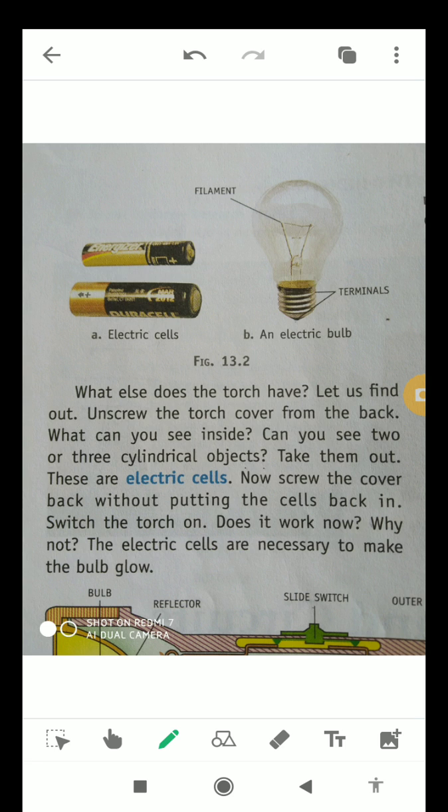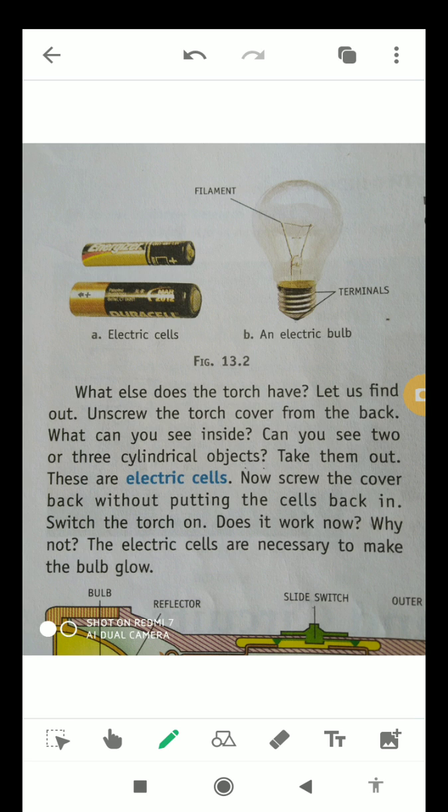What else does the torch have? Let's find out. For this you have to unscrew the torch cover from the back. What can you see inside? Can you see 2 or 3 cylindrical objects? These 2 or 3 cylindrical objects are electric cells. Now take them out and screw the cover back without putting the cells back in.